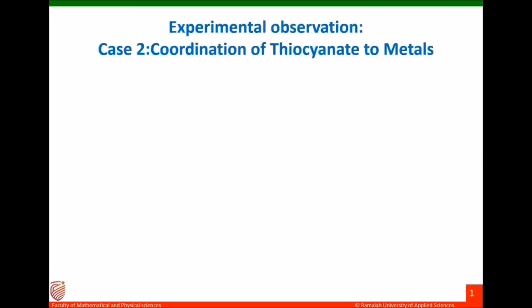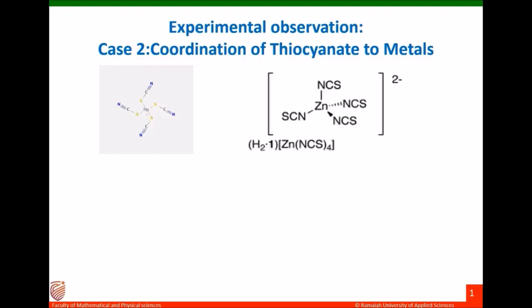Now we will take the example of the second experimental observation, that was coordination of thiocyanate to the metal. We found that thiocyanate was an ambidentate ligand, but when thiocyanate is interacting with the mercury ion, the interaction was happening through the sulfur atom. But in the case of zinc ion, the thiocyanate is linking through the nitrogen atom. At that time, we couldn't explain the reason behind it, but with the help of the HSAB concept, we will be able to explain these characteristics.